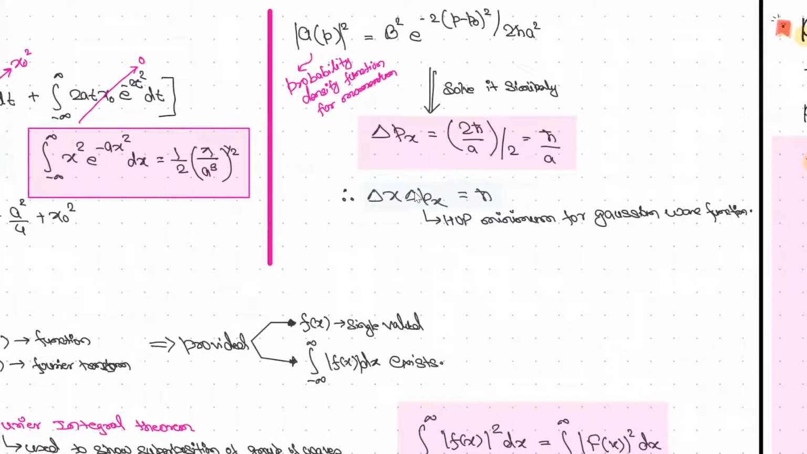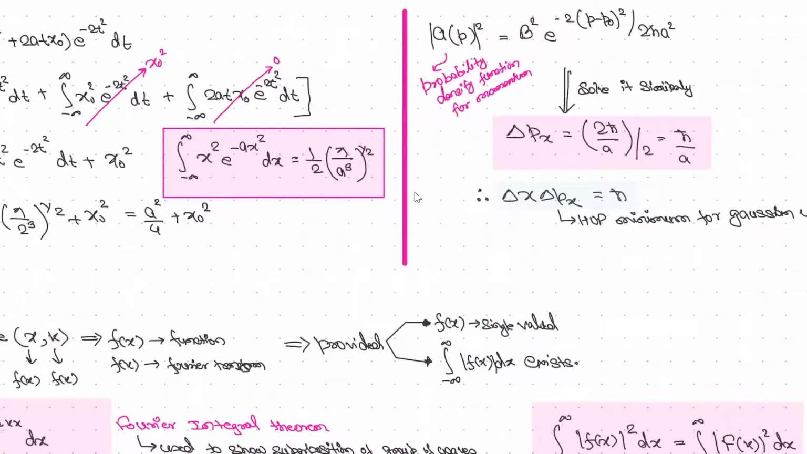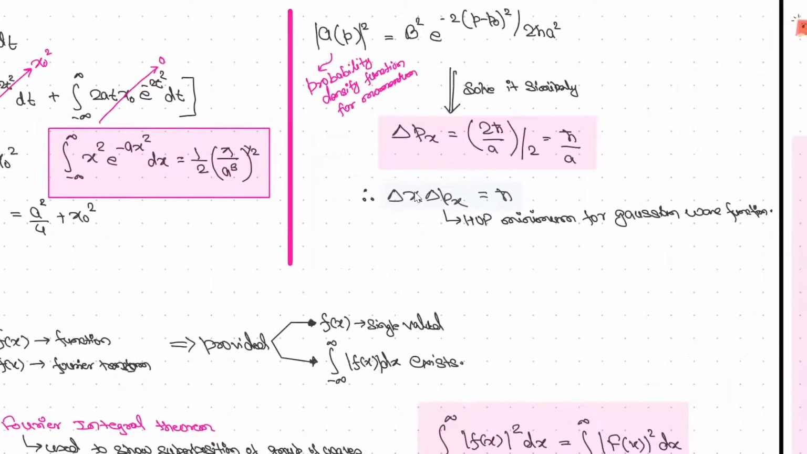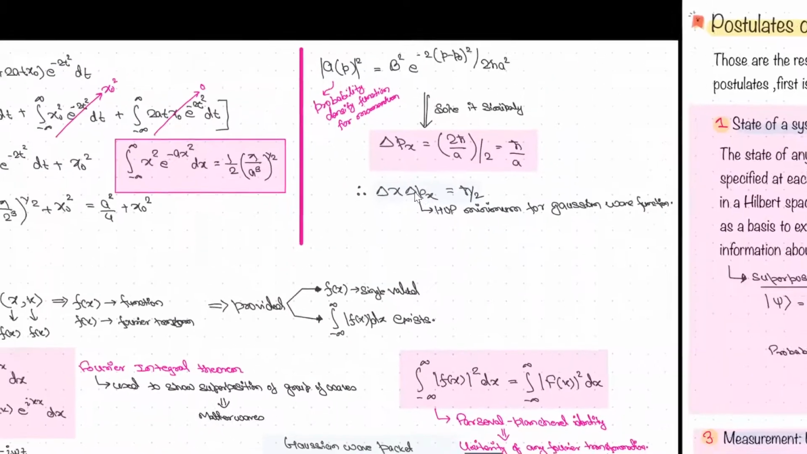Always remember this. This is very important. This point is very important, right? We said that it is equal to h cross by 2, right? It is minimum in the case of the Gaussian wave function. Yes. So it is minimum in the case of the Gaussian wave function only. Okay.